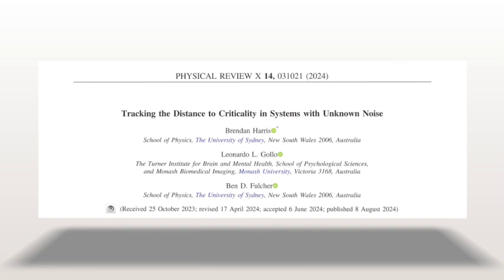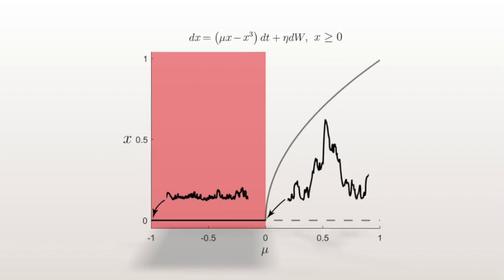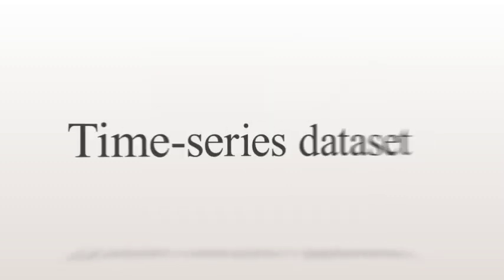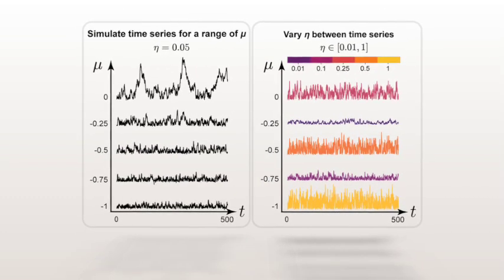How can we track the distance to criticality in systems with unknown noise? We take an empirical, data-driven approach to solving this problem. We start with a simplified model that, according to bifurcation theory, captures the essential dynamical properties of a wide range of systems that are close to the critical point. In particular, systems approaching criticality undergo what's known as critical slowing down, where fluctuations occur at longer timescales and become more variable. We use this simplified model to construct a large dataset of time series that vary in their distance to criticality and in their noise strength.